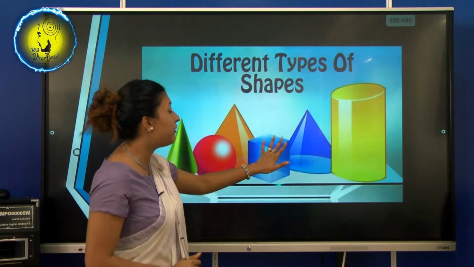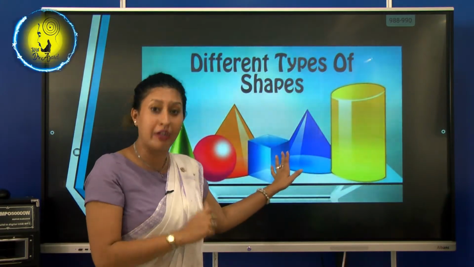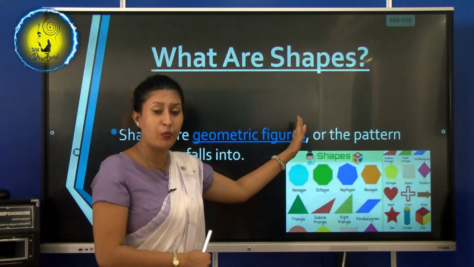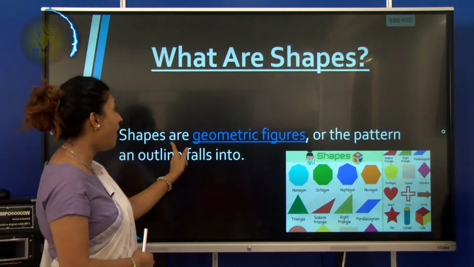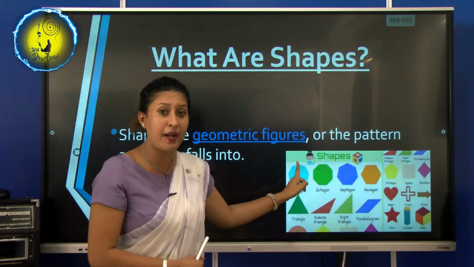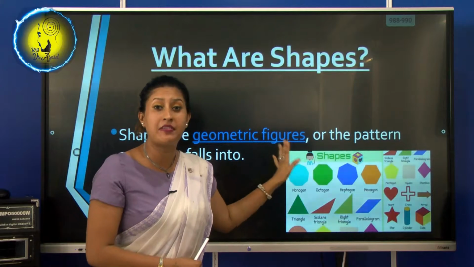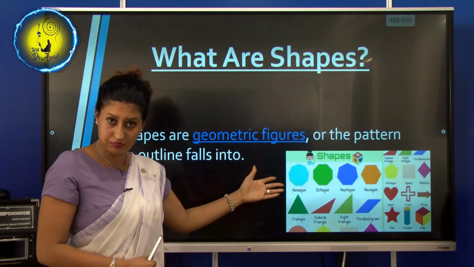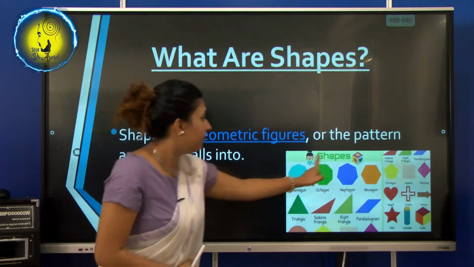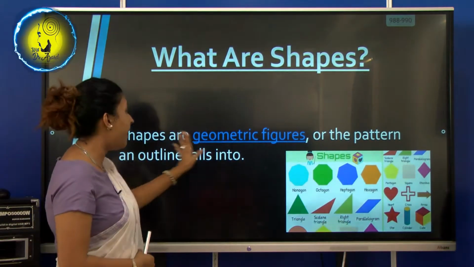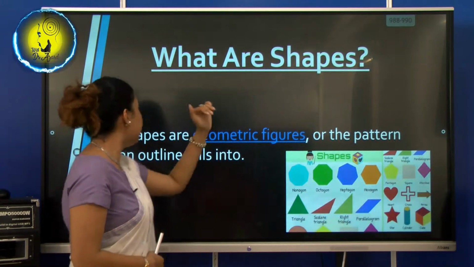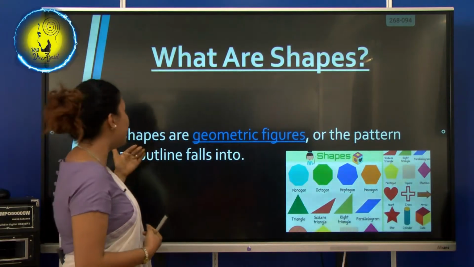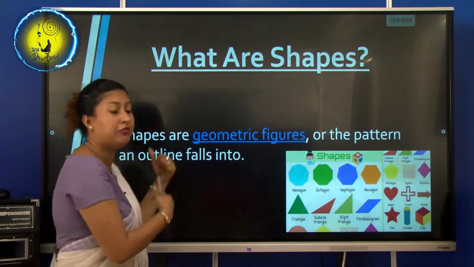I want everybody to listen to me carefully and follow this video. Now look, what are shapes? Shapes are geometric figures, or the pattern an outline falls into. Understand? Look at this picture nicely. They are geometric figures, or else we can define it in a different way: we can form a pattern that an outline falls into.